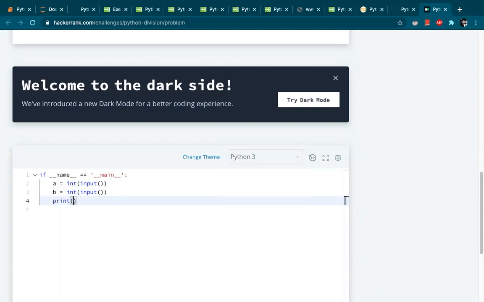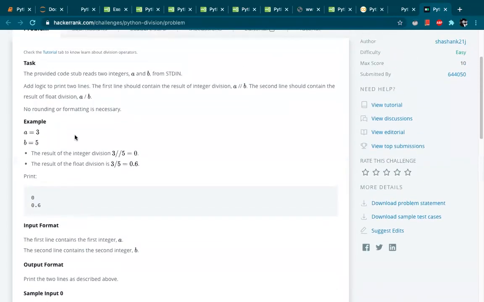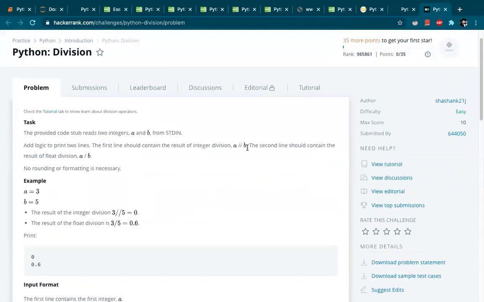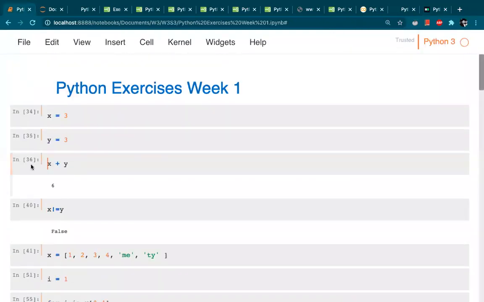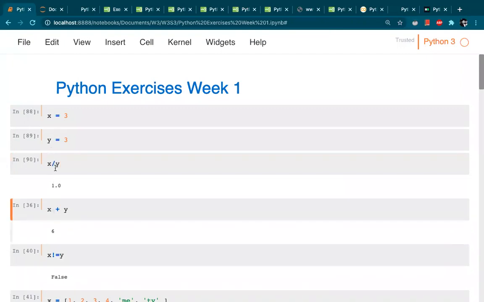So what we have to do here is simple: print a/b, and it should give us the float division of it. It has given it here. If you want an integer division, then do a//b. If you want a float division, then use a/b. So in our simple case, we have this x and this y. If I just use x/y, it'll just give me 1.0. It's a float value. If I use double slash, then it'll just give me an integer value like this.